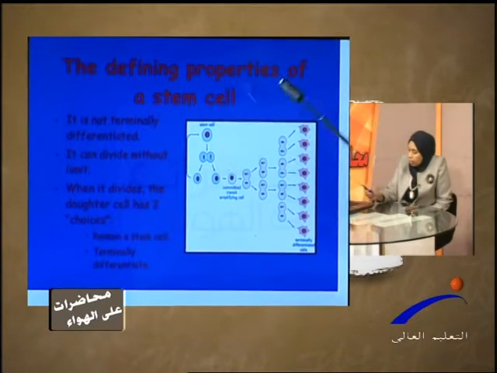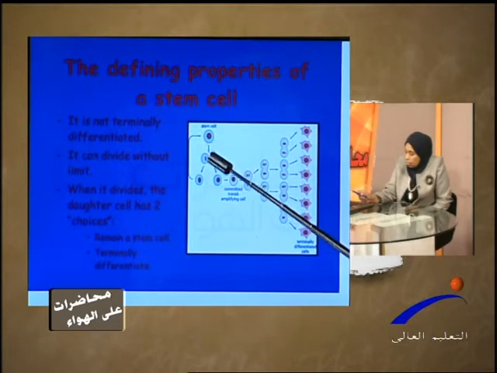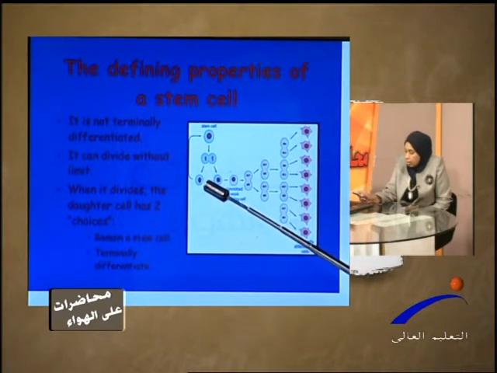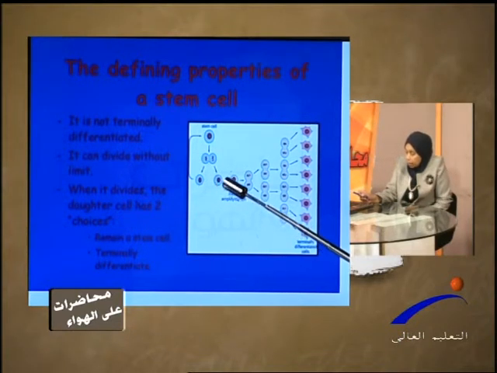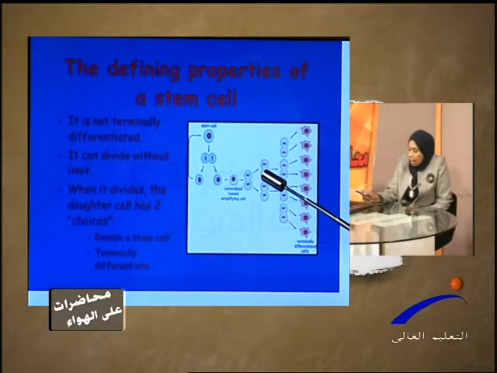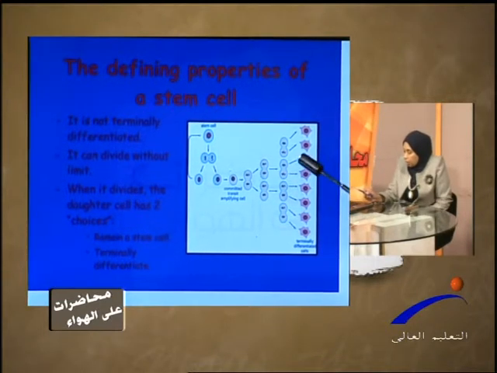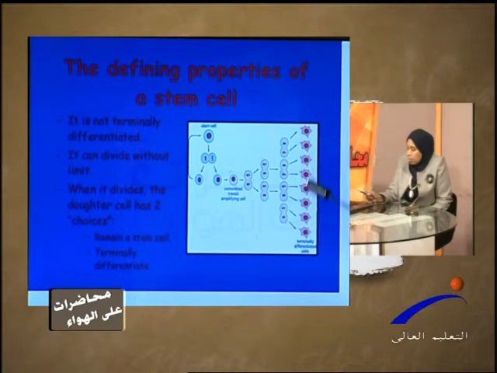This is the next figure. The stem cell divides into two cells. Okay. One keeps the capacity to be a stem cell, and the other proliferates, and after proliferation it differentiates into a specialized kind of cell, matures, and goes out to the peripheral circulation as a specialized cell.